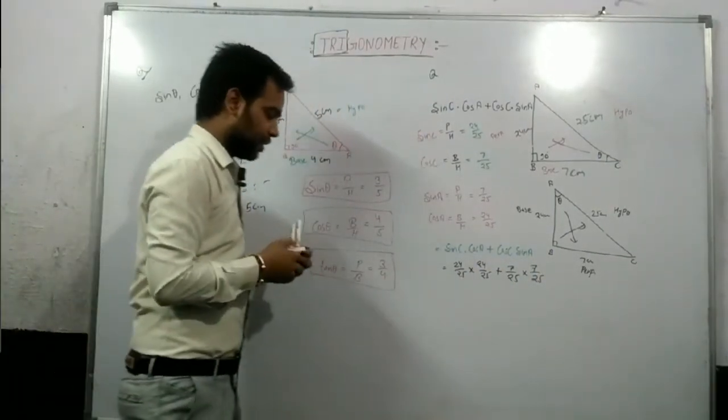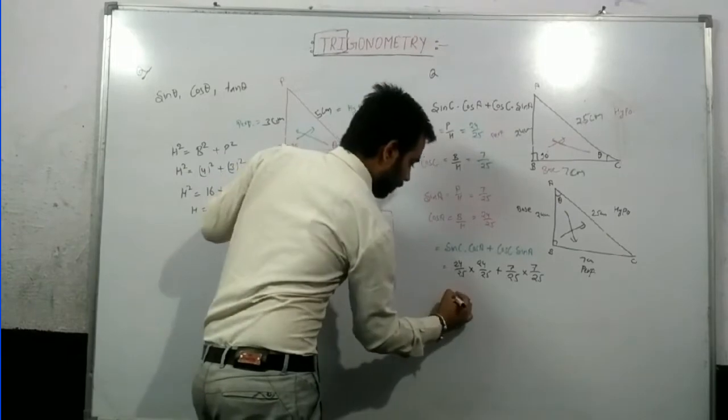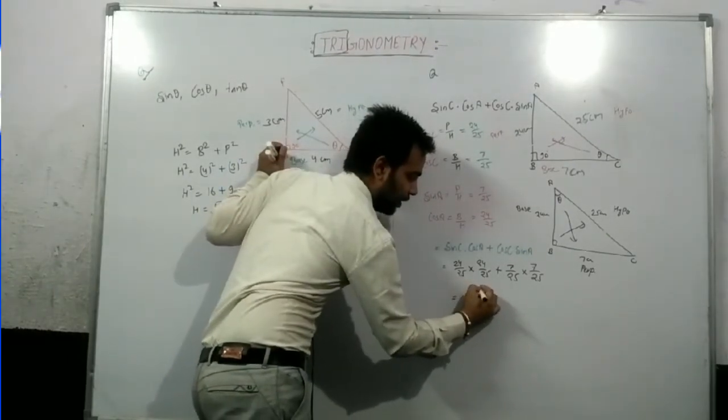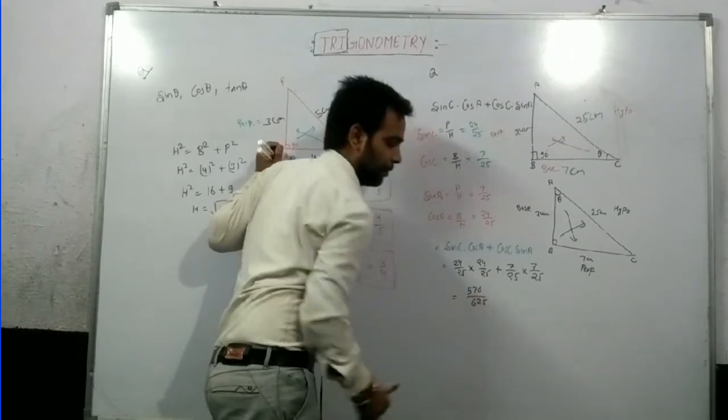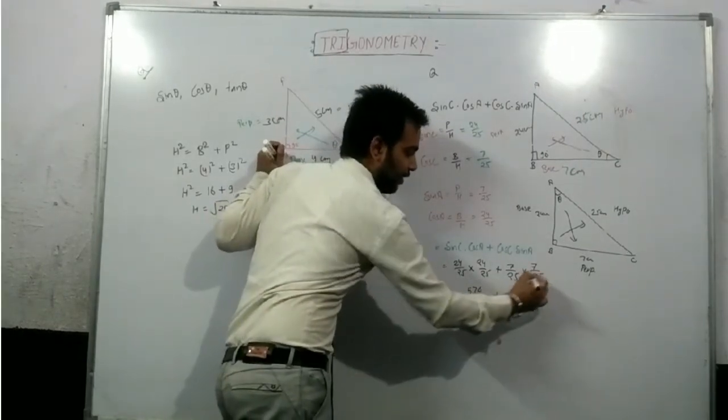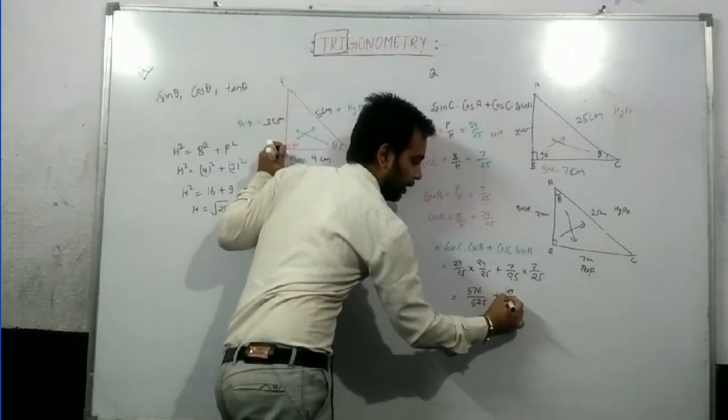Now just solve this equation. 24 into 24, 576. 25 into 25, 625. Plus 7 sevens are 49, over 625.